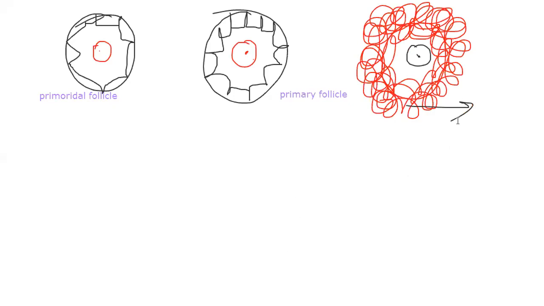Step by step I am giving this, then afterwards I'll read the text back for you. First of all, let me draw the granulosa cells. Now simple epithelium became stratified epithelium.